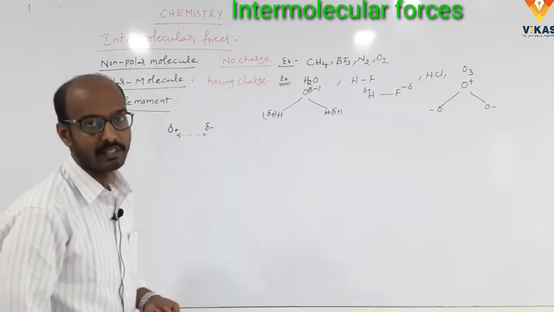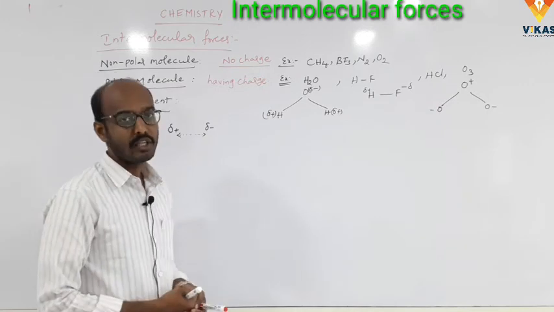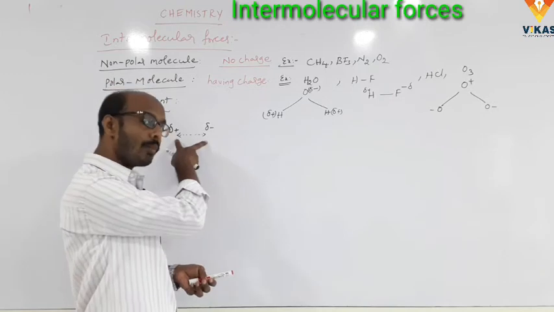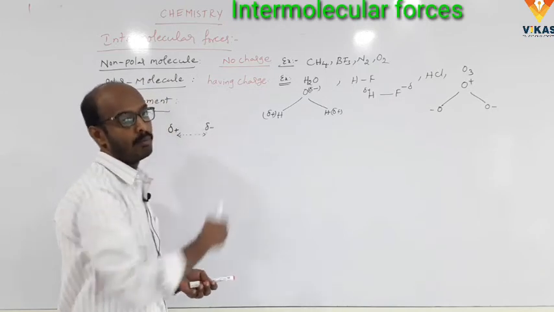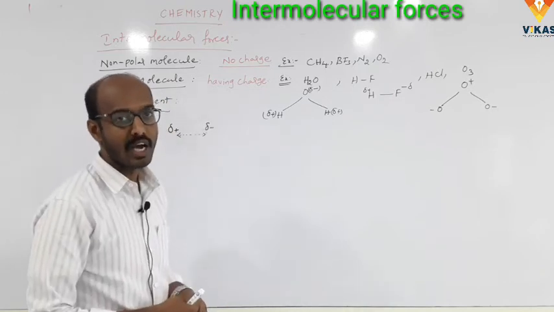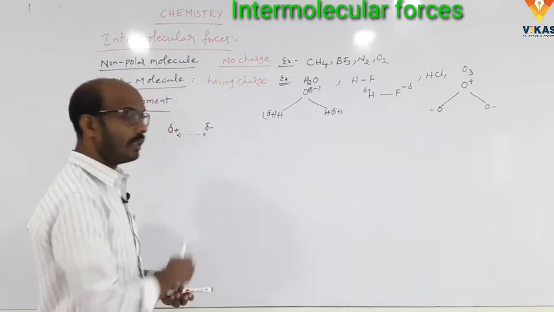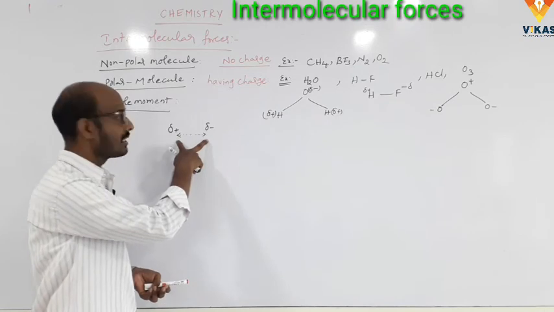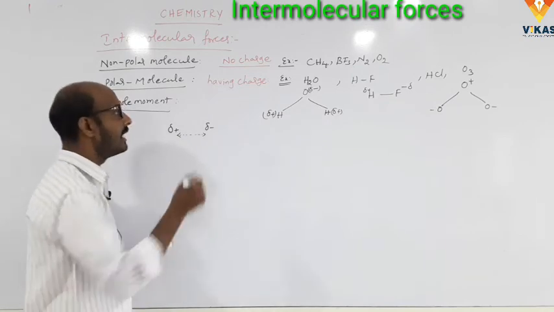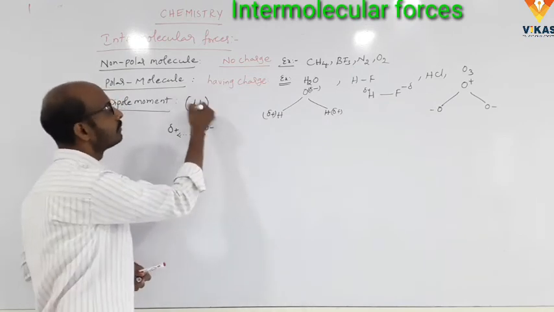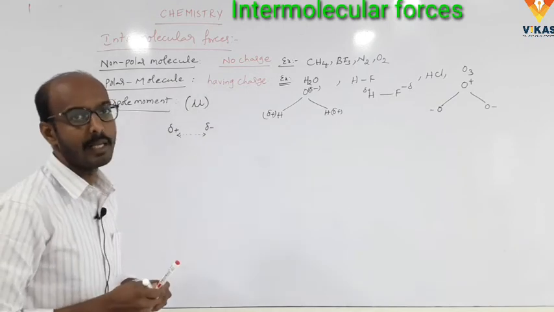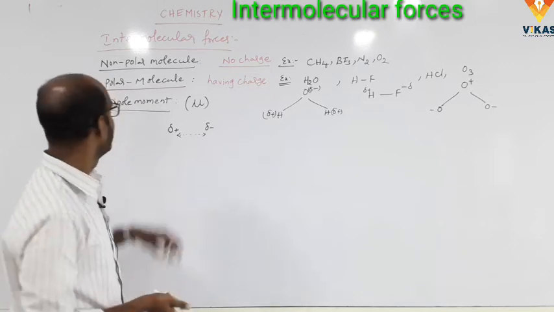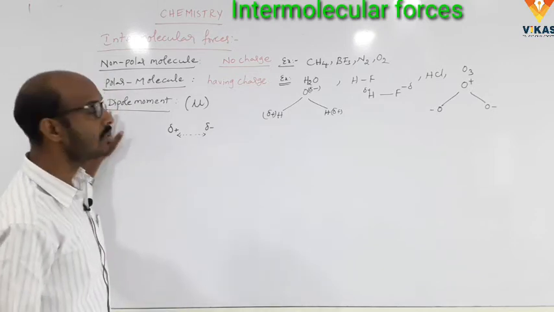Simply charge separation is called dipole moment. The distance between the two poles, or the magnitude of the charge and the distance between the two polar molecules, is called dipole moment. It is represented by mu. How is it represented? The dipole moment is represented by mu. This is the dipole moment. Clear?